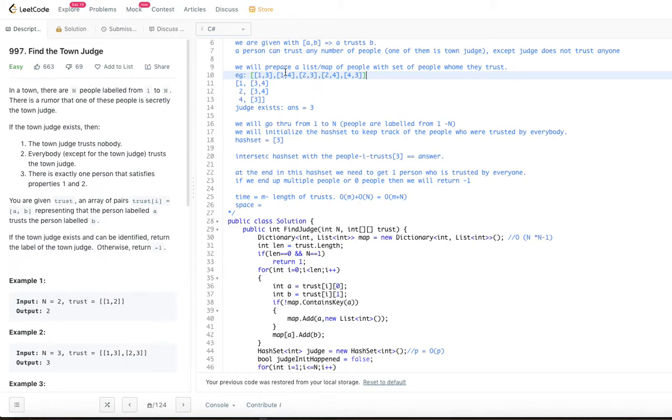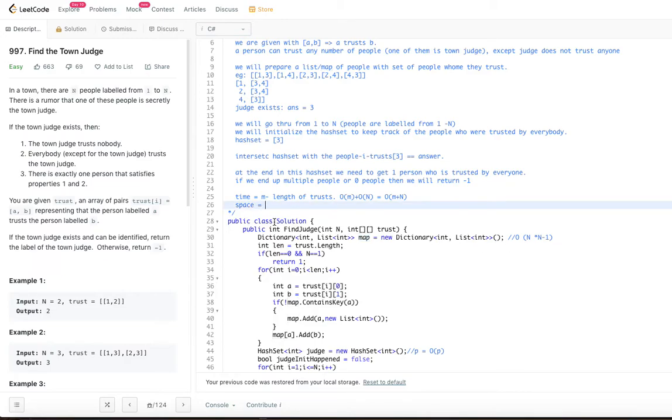But the maximum relationships that this map could store, or the input could have, is n into n minus 1. That means a given person trusts all other n minus 1 persons, and if it happens for every single person, the maximum space complexity that this map would need is order of n into n minus 1. That is order of n square, we can simply say.